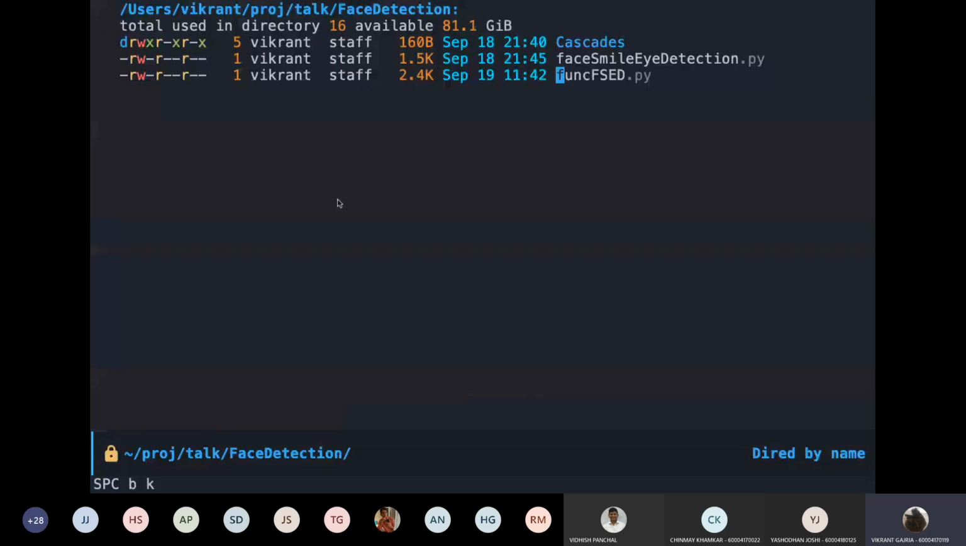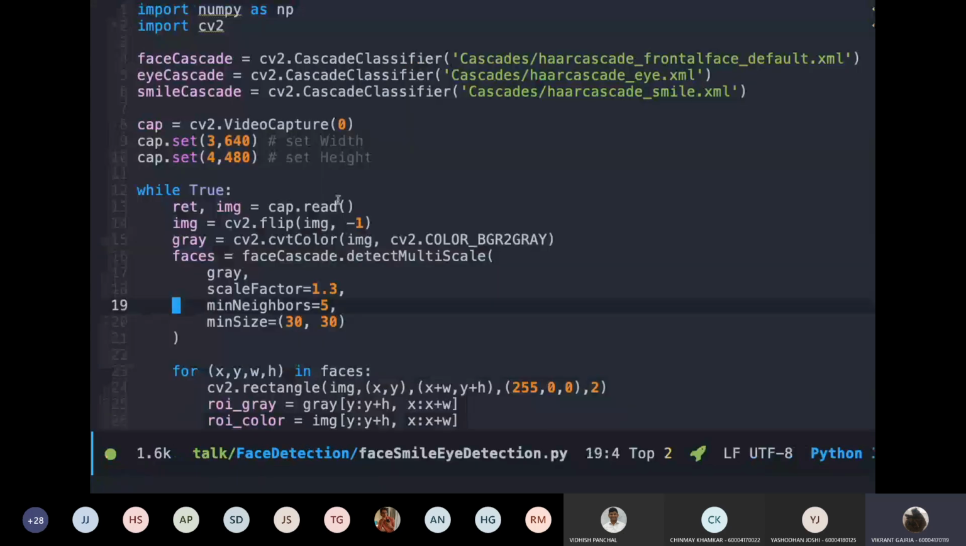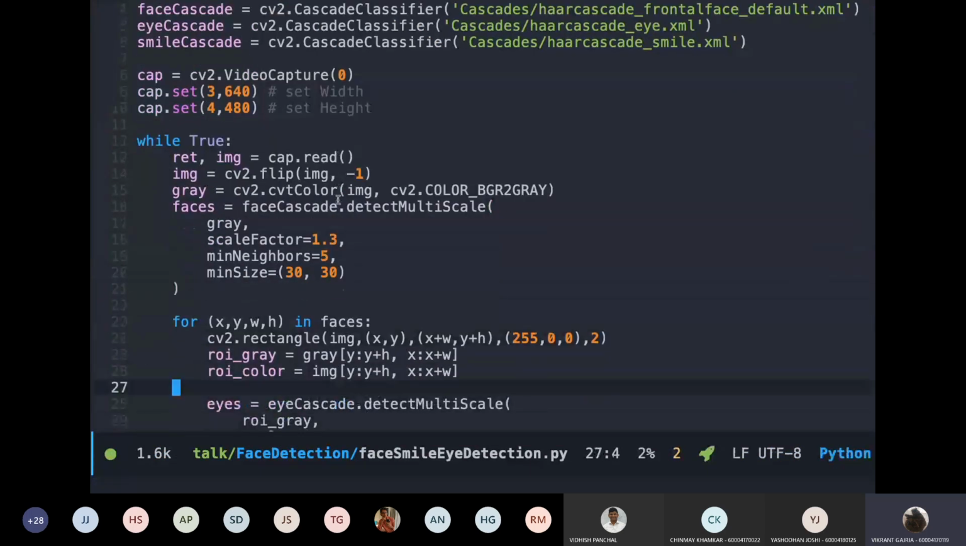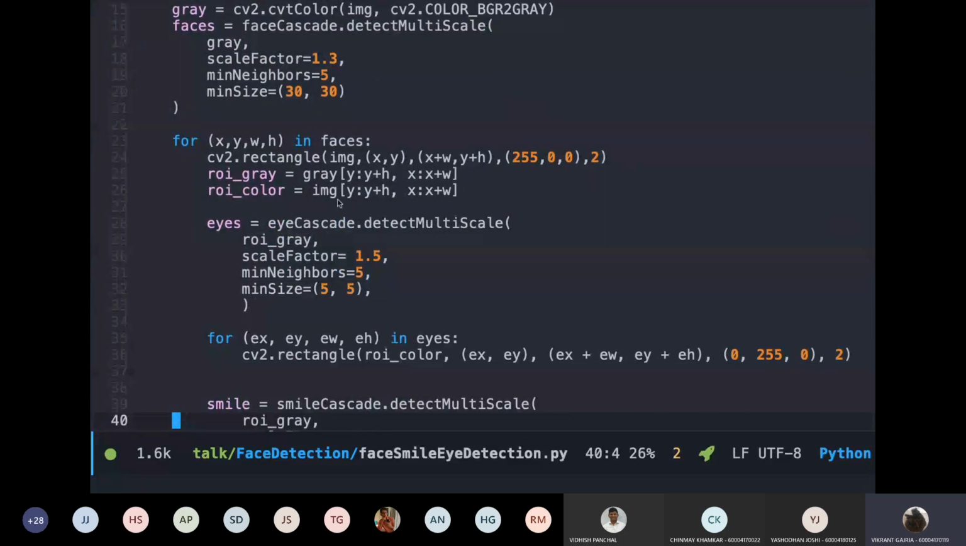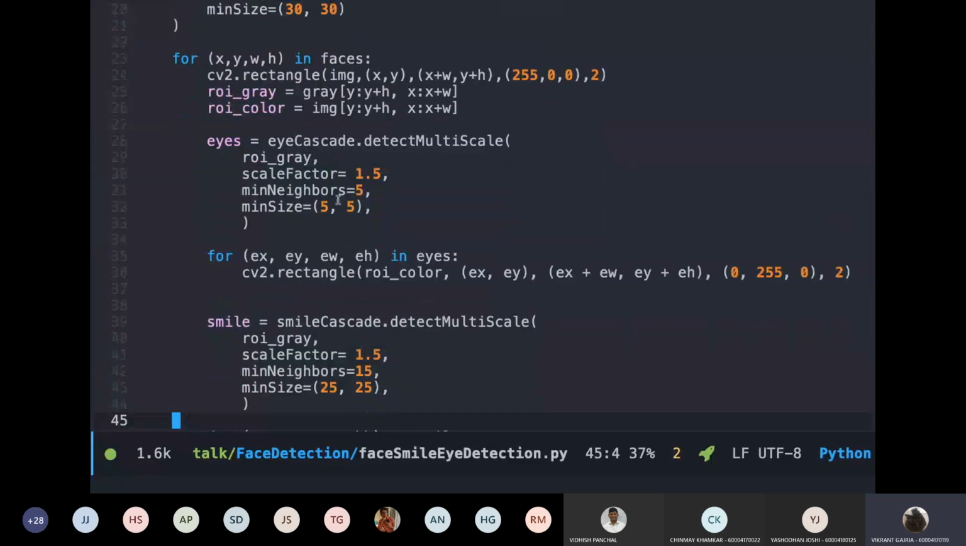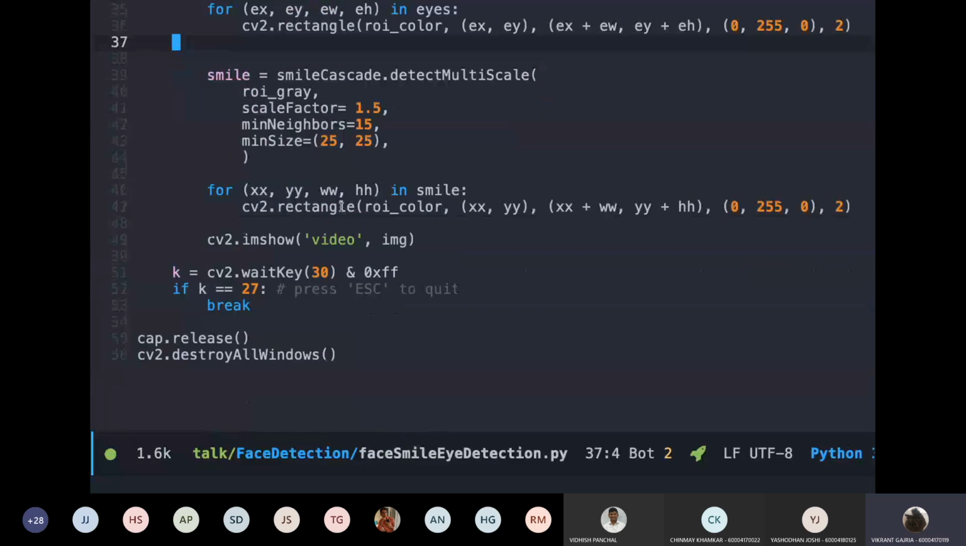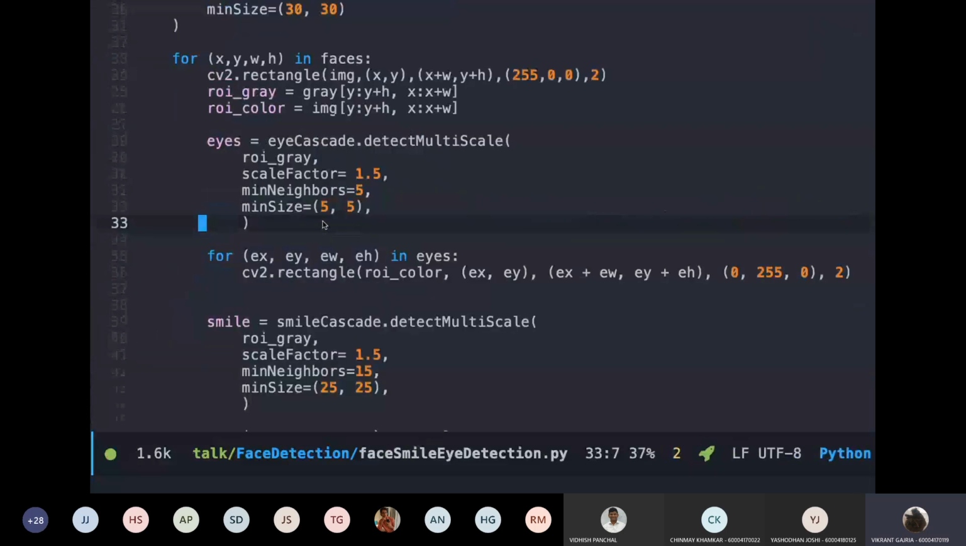Compare this program to this one. In this one, they just write a while loop, then they apply the series of transformations, then they run the model over here, and then there's a for loop, and then they run the two models of eyes and smiles inside. This code works, but if you want to add a new feature, let's say you want to detect the ears, at first glance you don't know where to add that feature. Compare that to the program which I showed you earlier.